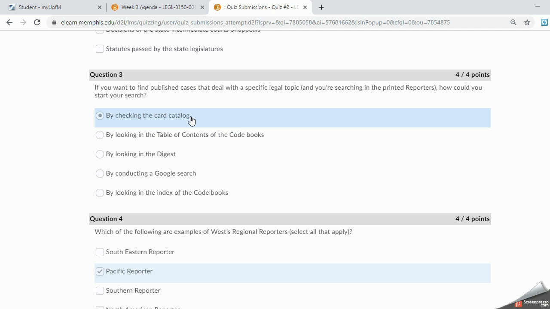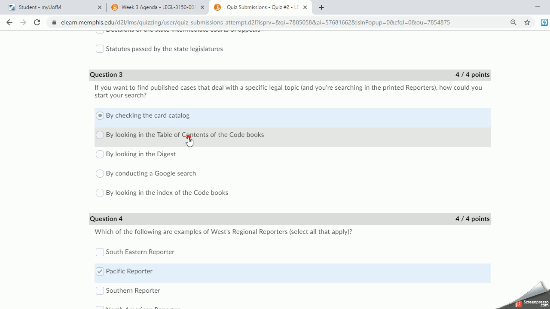And the first choice was by checking the card catalog. Well, unfortunately, I remember card catalogs. They're an antiquated system of finding books in a library, and they consisted of drawers that were alphabetized. And in those drawers were 3x5 cards, something similar to that. And you could search for the book by author or by title, and that 3x5 card would tell you exactly in the library where that book was located. And so, as an old guy, I know that's not the correct answer.